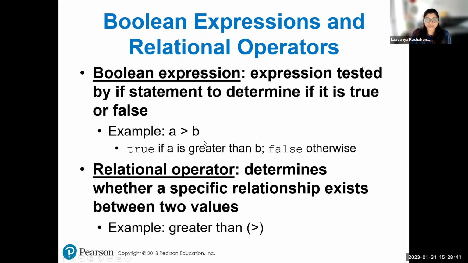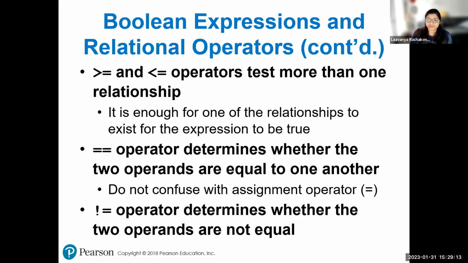So if A greater than B, print A. You have print A as your block of statements in your if block. If this condition is true, and only if that condition is true, you will be printing A. Otherwise, you'll just move on to the rest of the program. In this case, with A being 5 and B being 3, as this condition is true, you'll see the output, which is 5, because you're printing A. Such types of expressions are called Boolean expressions. These are basically used in this case as conditions for our if statements.